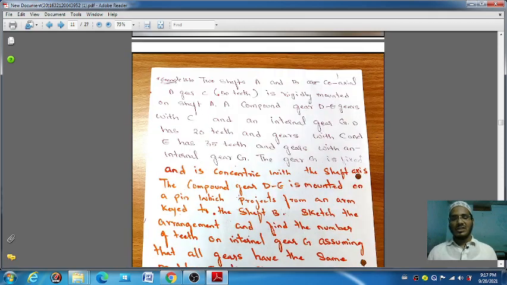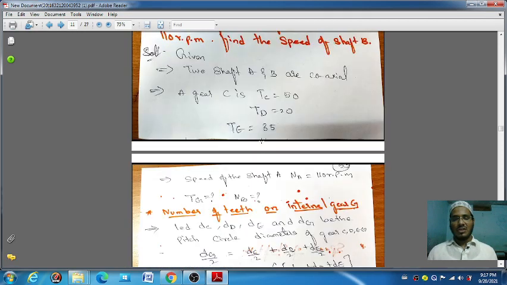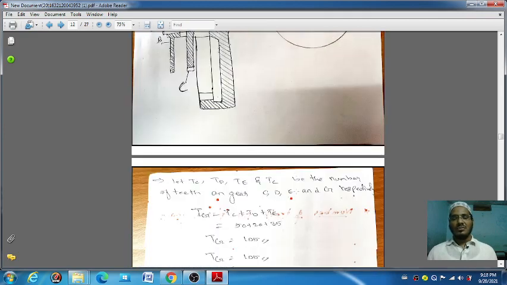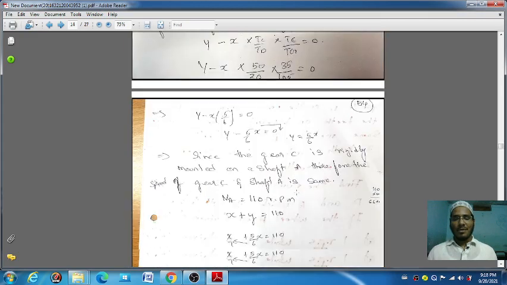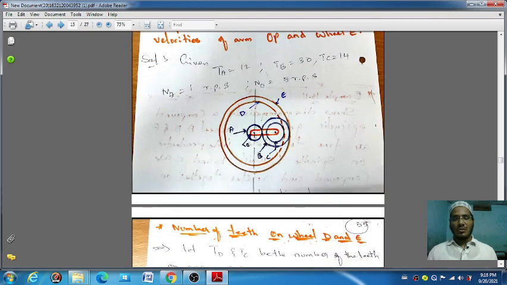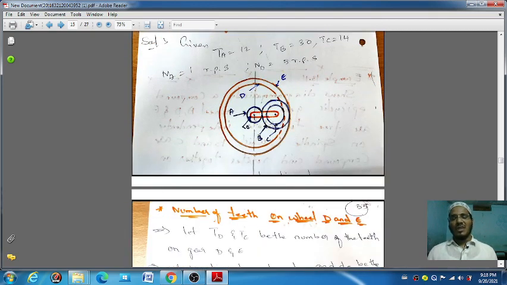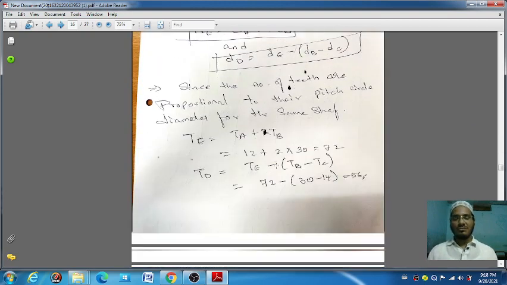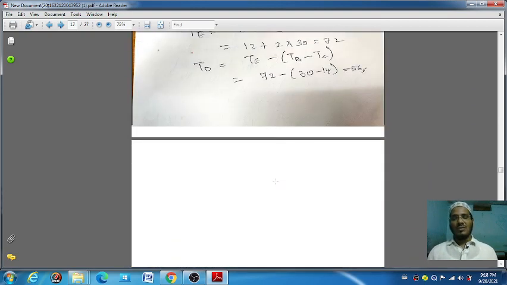So like this the same problem is there. This is also the same problem. You can easily find it. Okay. Same, and this one you can also easily find. I have done a number of the same types of problems for you to understand. Okay, if it is different I will tell you.